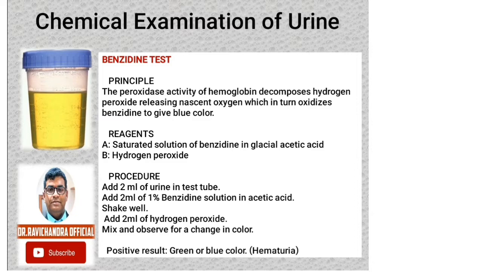Take 2 ml of urine in a test tube, add 1 to 2 ml of 1% benzidine solution in acetic acid. Shake well, then add 2 ml of hydrogen peroxide. Mix and observe for the change in color. A positive result will show green or blue color, which indicates hematuria.